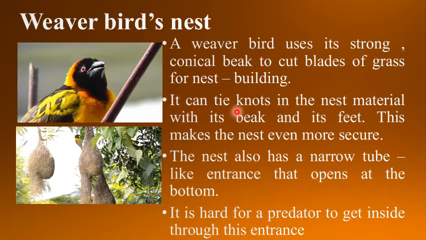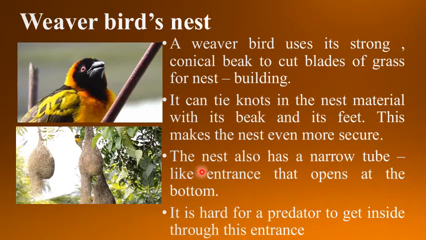It can tie knots in the nest material with its beak and its feet. This makes the nest even more secure. Now you can see this is the picture of a weaver bird, and the bird used dry twigs or grass to build their nest. So this weaver bird tied the knots in the nest material with the help of its beak and feet to make it more strong and secure.